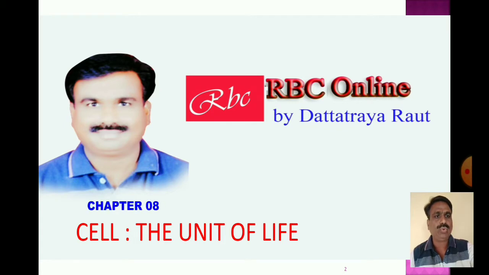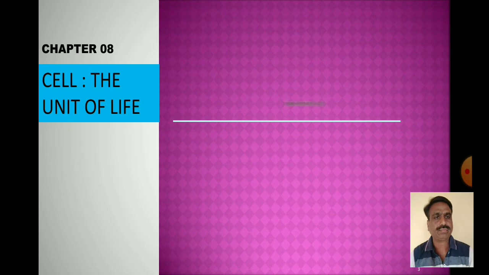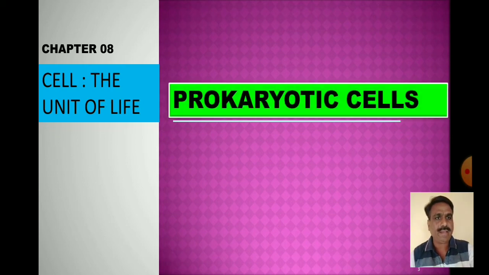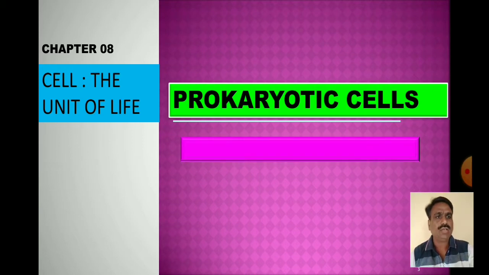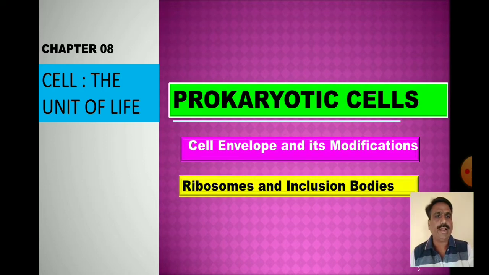Now today we are going to discuss in detail, in brief, the prokaryotic cell. Chapter 8, the cell, the unit of life, the prokaryotic cell. In the prokaryotic cell, we are going to discuss the cell envelope and its modifications, and then go to the ribosomes and inclusion bodies. Now, let us start.